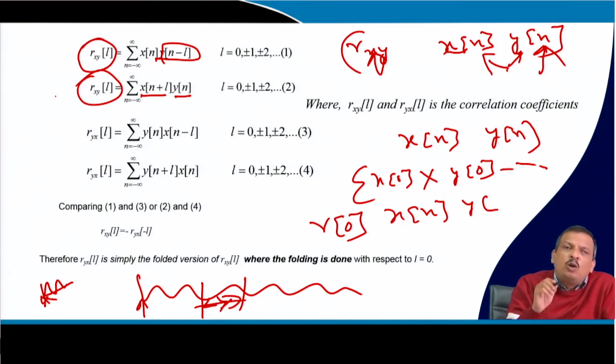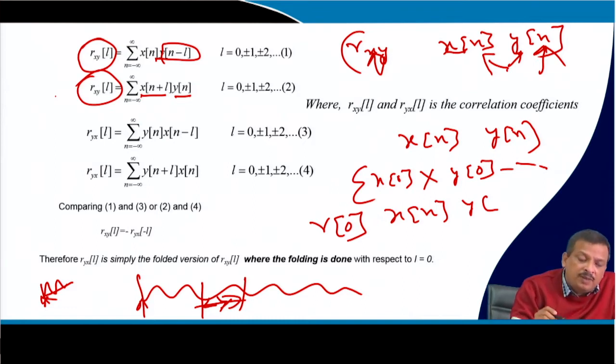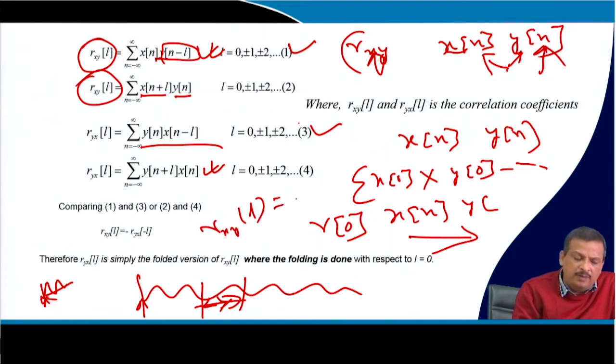Similarly, I can say the correlation of y with x. I just replace x by y and y by x. The equation is the same, so I can compare this one with this one, where both shifts are to this side. If I compare them, it can be proved that Rxy[L] is nothing but R yx[-L].